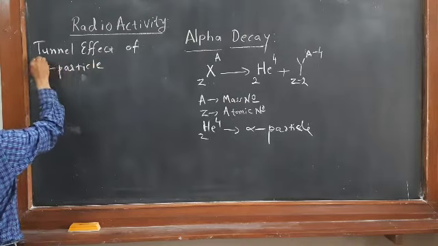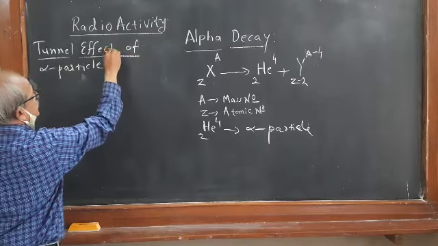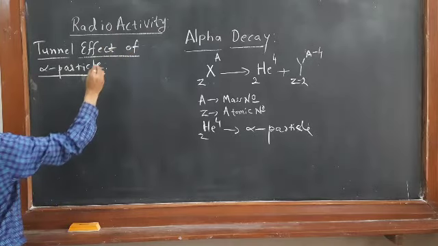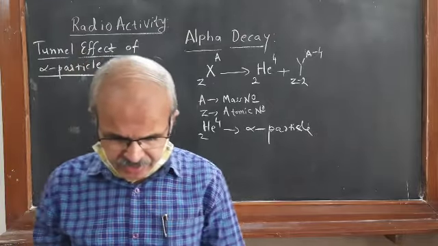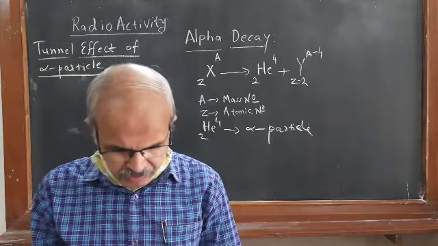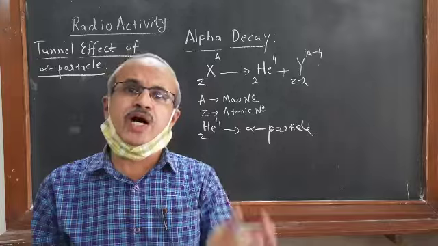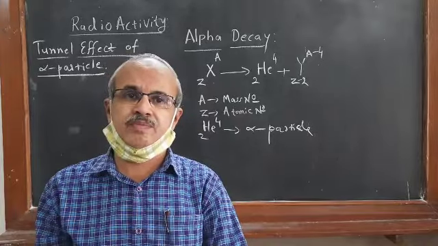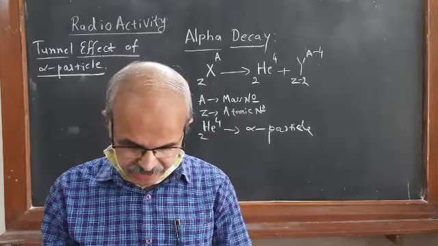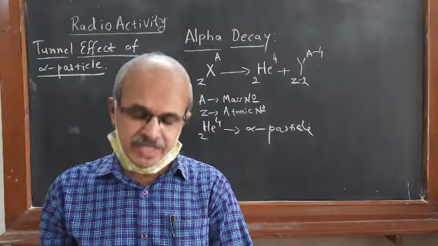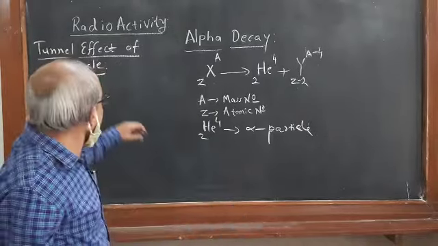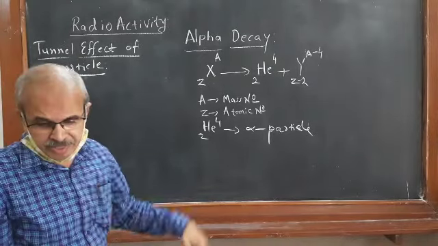Okay, so what is the tunnel effect of alpha particles? Now, we have to explain the emission of alpha particles from the radioactive nucleus. How can it be explained?